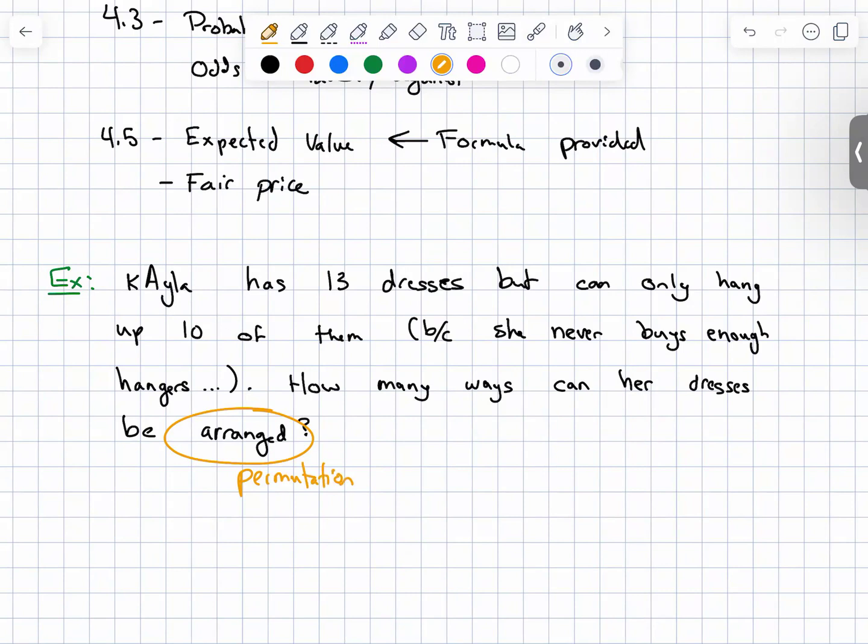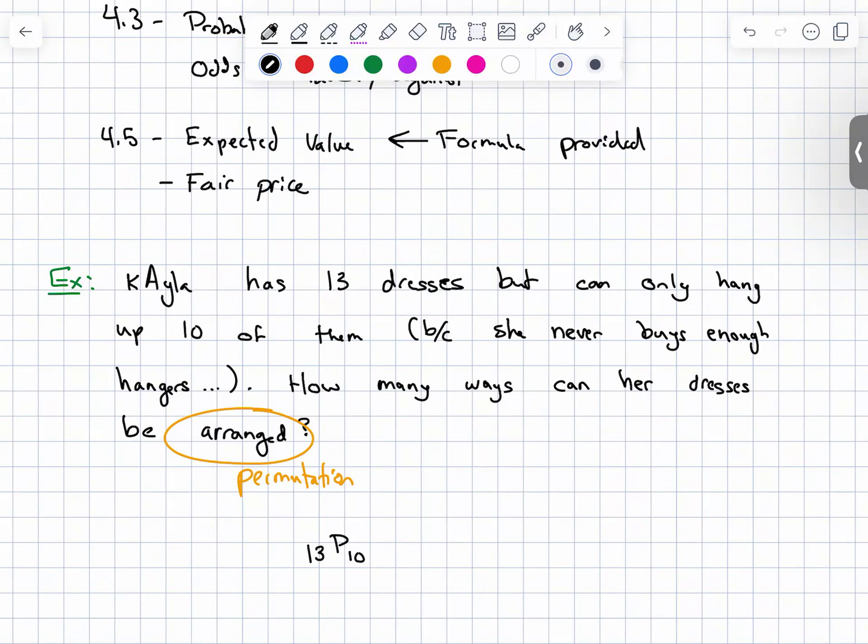Because it says arranged, we're talking that the order does matter. Despite the fact that this problem makes it feel like it doesn't, this problem could also be reworded saying how many ways can her dresses be ordered? And as soon as you see that word order or arrange, it's talking about a permutation. So it's 13 total dresses chosen 10 different ways. 13P10.